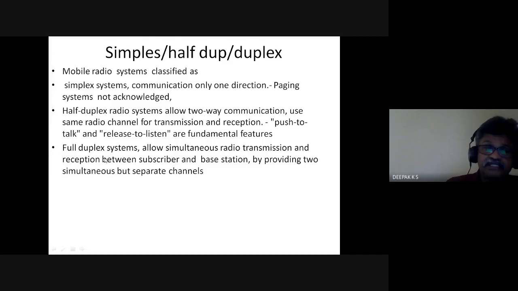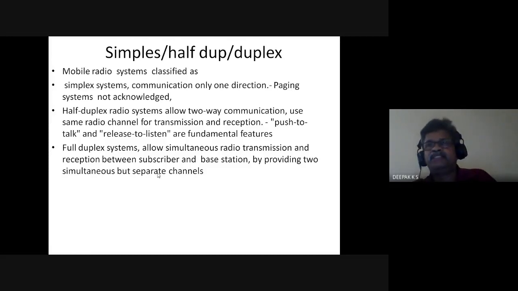And the other one is full duplex, which allows simultaneous radio transmission and reception between subscriber and base station by providing two simultaneous but separate channels. When you provide the channel, resources have to be provided.